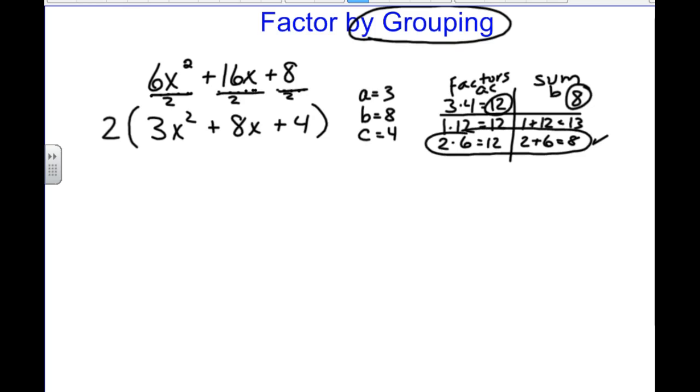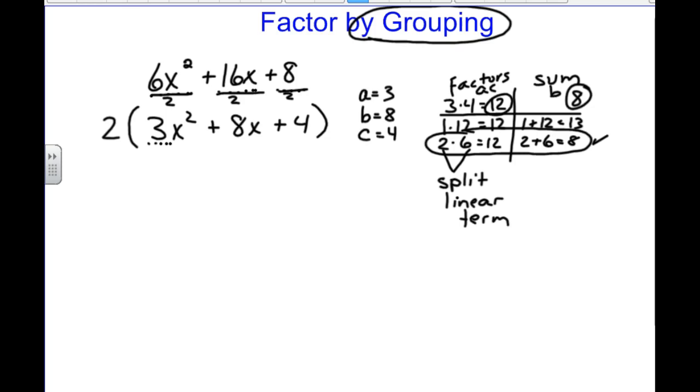Now you may jump on that and think that that means that you've got your factors there, but you don't. And the reason that you don't is because this leading coefficient is not 1. It is not 1. And because of that, we are going to use this 2 and this 6 to split the linear term. I'll show you what that means right here in this step.